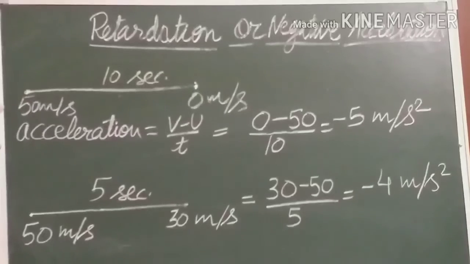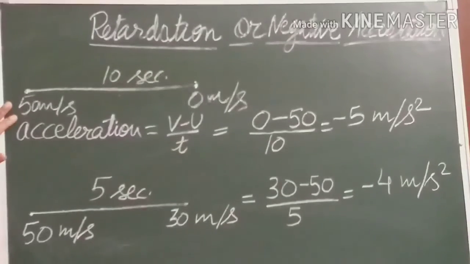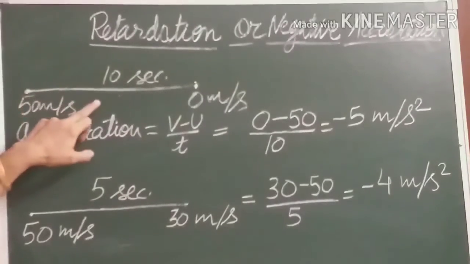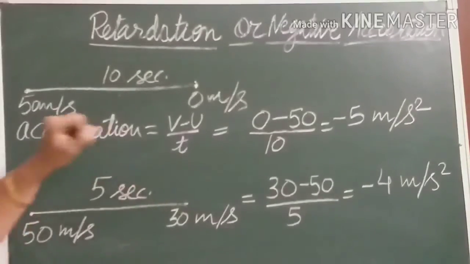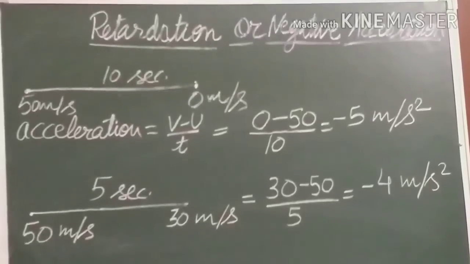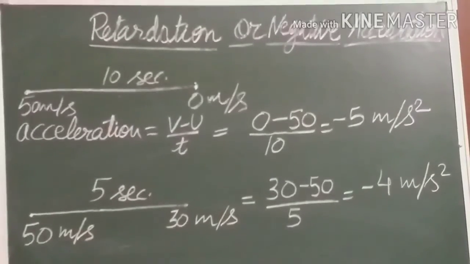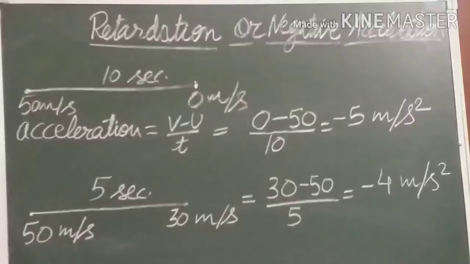Suppose a body is moving with an initial velocity of 50 meter per second and after 10 seconds it comes to rest. According to the formula, acceleration is v minus u upon t, that is 0 minus 50 upon 10, which gives negative acceleration, minus 5 meter per second square.